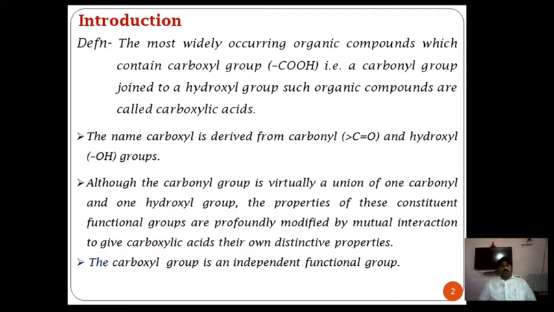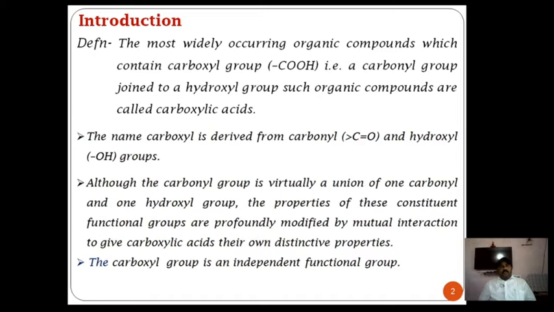Now, the next question is, what is the carboxylic group? The carboxylic group is derived from the carbonyl group directly joined with the hydroxyl group.